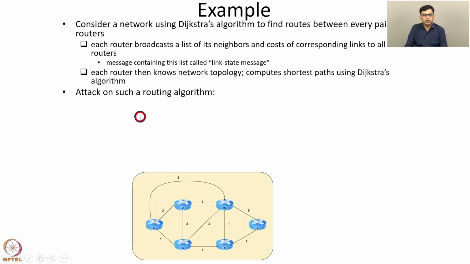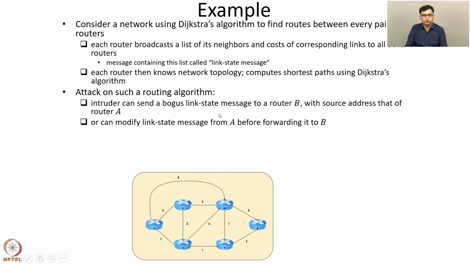Now, is it possible for an intruder to attack such a routing algorithm? One way an intruder can attack such a routing algorithm is to send a bogus link state message to a router B with source address that of router A. We discussed that it is possible in the internet to send a message to another router or another host with source IP address that of some other router. So it's easy to create a message with some false source IP address. Using this fact, an intruder can send a bogus link state message to a router B with source IP address that of router A.